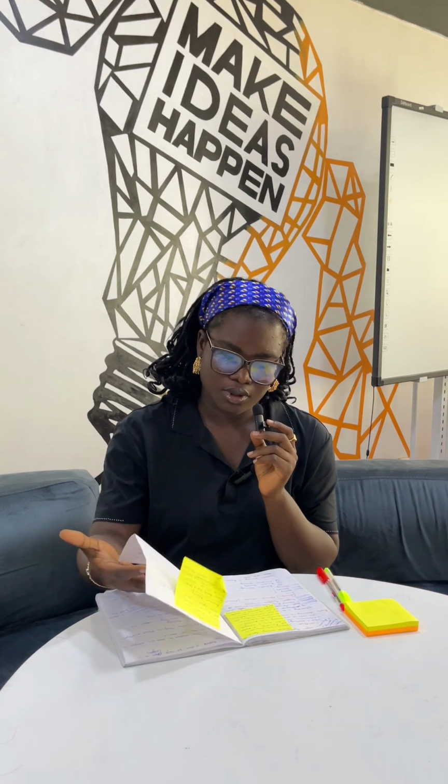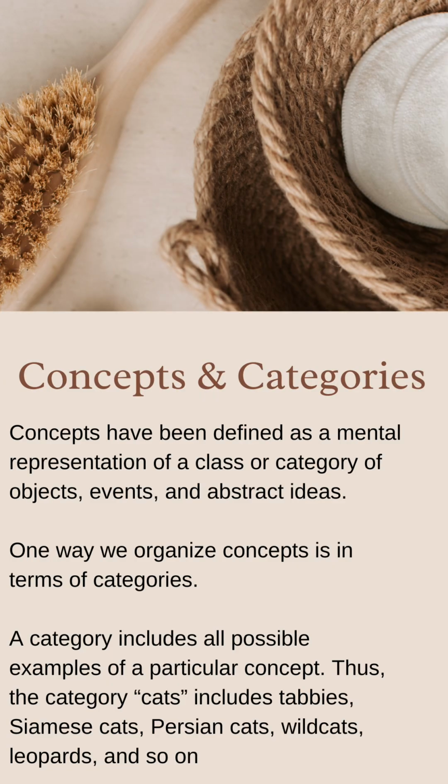So let's come back to conceptual knowledge, because the topic that we're treating today is conceptual knowledge. We've already defined that. So let's move on to what concepts are, or what concepts mean. Concepts are defined as a mental representation of a class or category of objects, events, and abstract ideas.